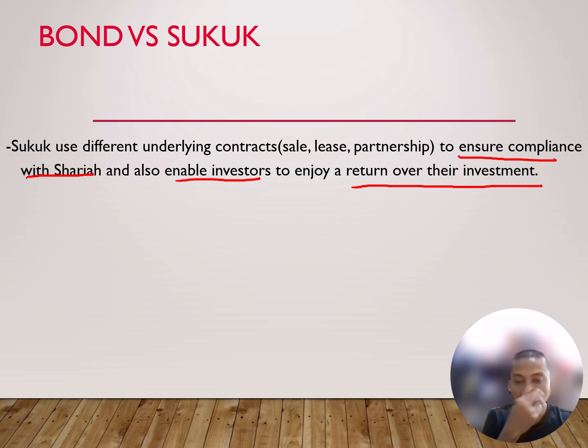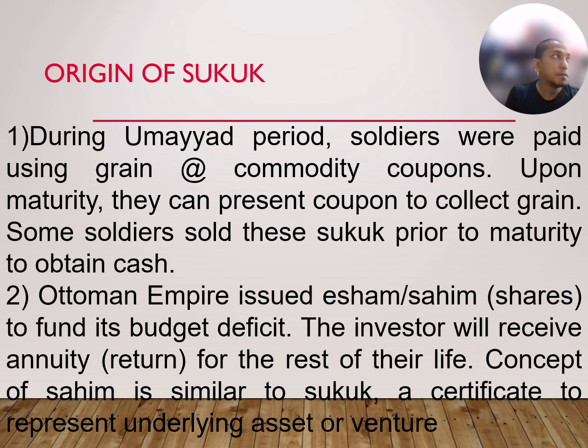Okay, so why is there a sukuk? So this is the origin of sukuk. Basically, during Umayyad period, this is the storyline. During Umayyad period, soldiers were paid using grain or commodity coupon, basically food. In Malaysia, it is rice, right? So over there, it is a grain. Upon maturity, they can present the coupon to collect grain, normally at the end of the month or at the end of the period, right?